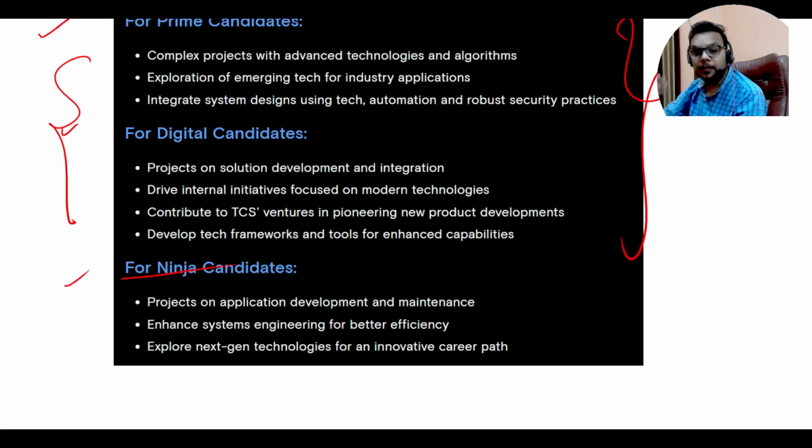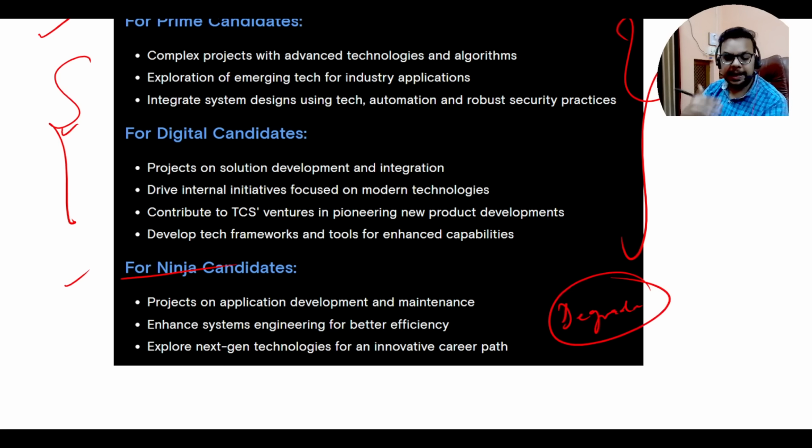But if your performance is not so good, suppose your performance in the interview or in the assessment's combined score is not good, then they can downgrade you to Ninja. But the profiles they will actually be hiring for are Digital and Prime. And from this time, they will be hiring more Digital candidates, so for the first time you will see more Digital candidates than Ninja candidates. It's a good chance, since they are giving 6 to 7 lakh rupees to the candidates. The numbers will also be good because they are hiring in three batches. So this is the best chance to get a Digital or Prime opportunity.